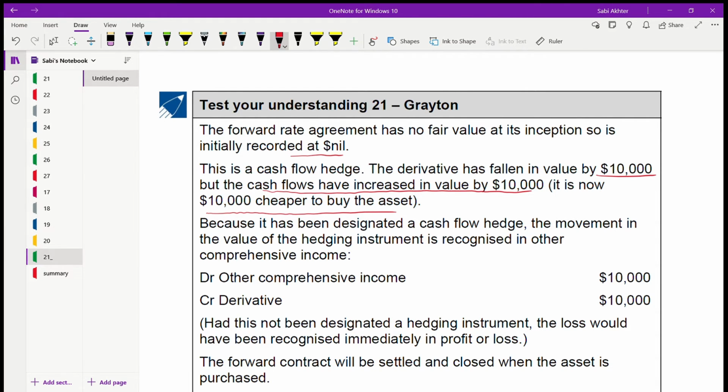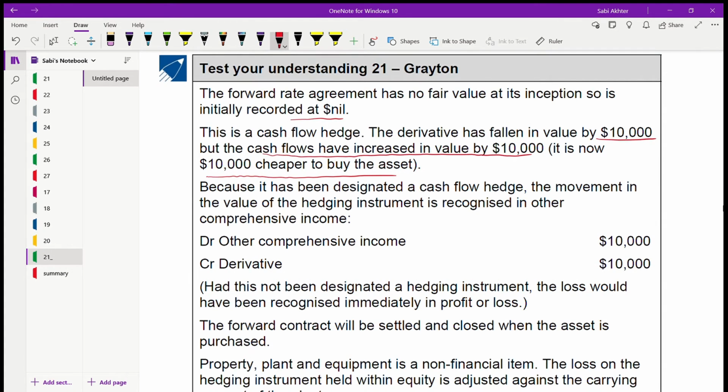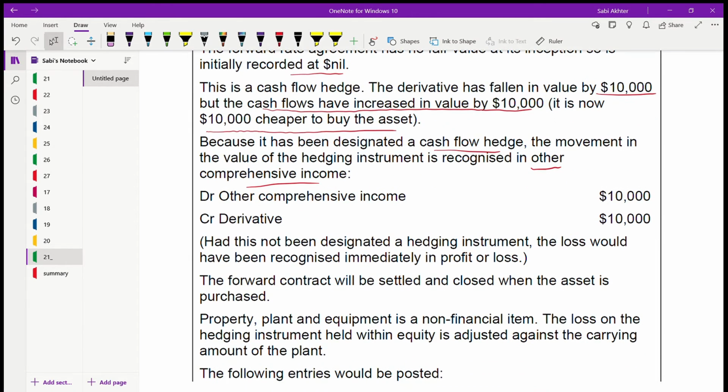Because it has been designated as a cash flow hedge, movement in the value of the hedging instrument is recognized in OCI. For a cash flow hedge you need to remember this. If it's a fair value hedge, it is recorded in profit and loss account, there is no doubt. So debit profit and loss and credit derivative, because the derivative fell by 10,000.